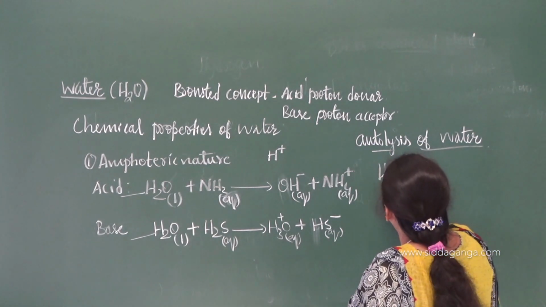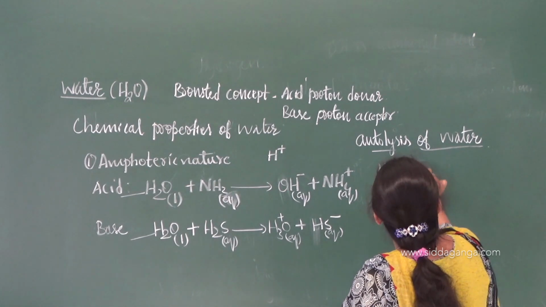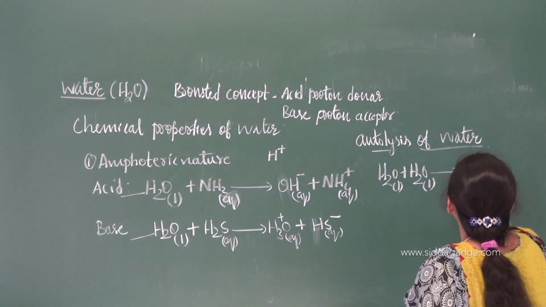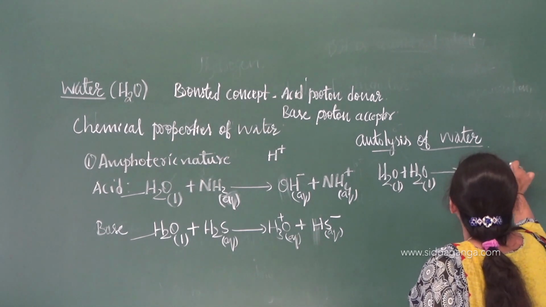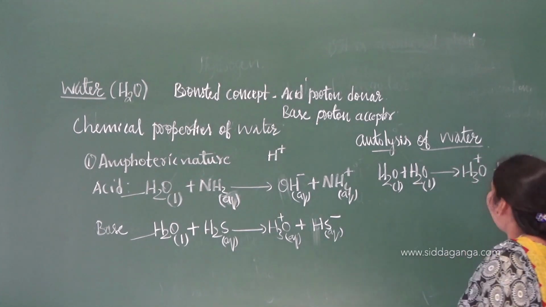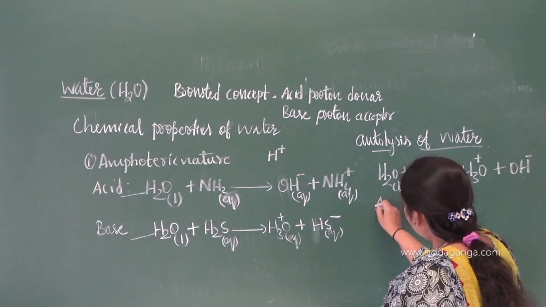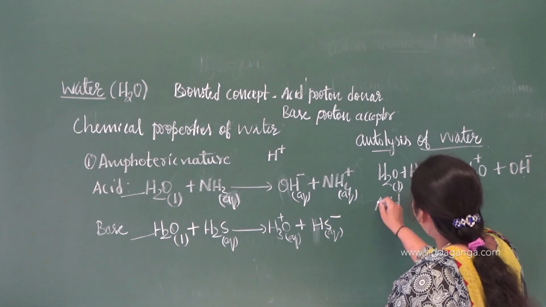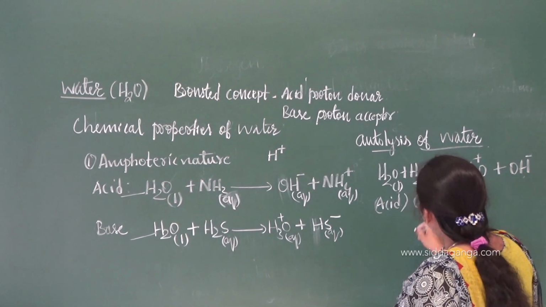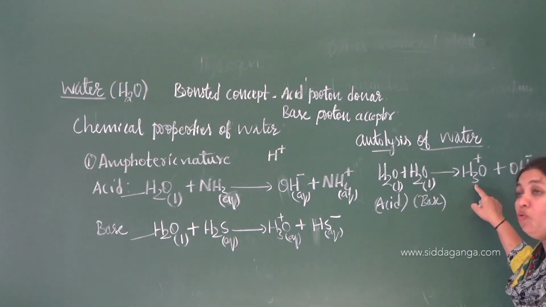If you take water and one more molecule of water, it will lead to the formation of H3O plus and OH minus, the hydronium ion and the hydroxyl ion. That means one is acting as an acid and one is acting as a base. One is donating a proton, one is accepting a proton.